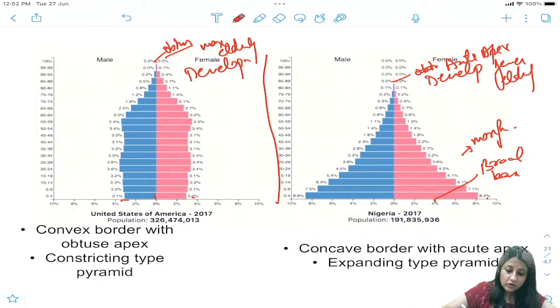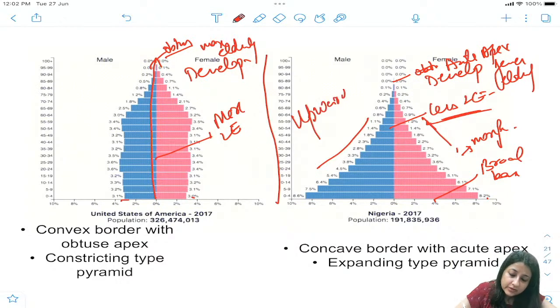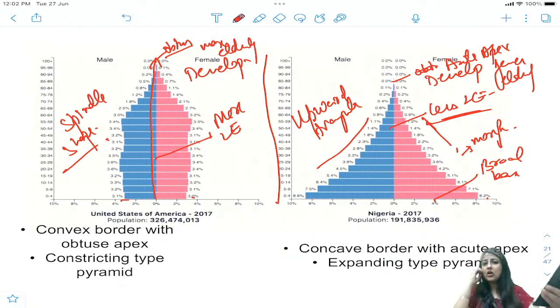Now which pyramid is taller? This is taller. Taller pyramid means more life expectancy. People are going to live longer in developed. This is shorter pyramid. Shorter pyramid means lesser life expectancy. ठीक है? बीच का पोर्शन वर्किंग क्लास होता है, ऊपर एल्डरलीज होते हैं. This shape is upward triangular, and this one right here is spindle shaped. Okay, is it clear? All right, death certificate you can go through once, Komal. It was a very old question, although ठीक है, एक बार देख सकते हो. If you want, it hasn't come for quite some time now.